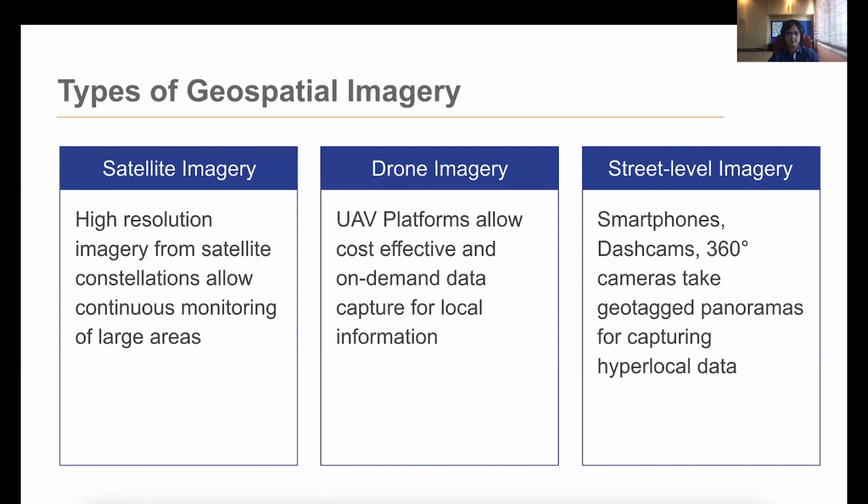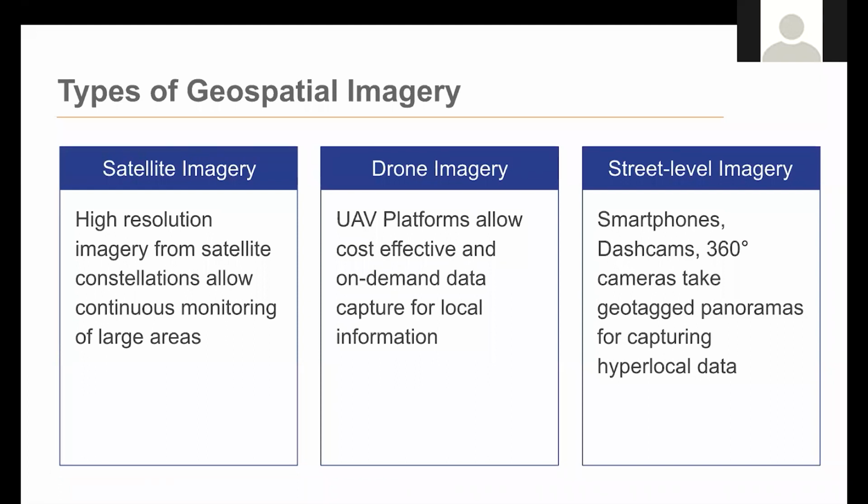The other thing that's really exciting is drone imagery. With satellite imagery, with a single image, you can cover, say, part of a city, multiple neighborhoods. But the resolution gives you more local determination of what the area looks like. If you want a better perspective, you can use drones, which fly much lower. You get much higher resolution, and you can see features which are not visible from satellites.